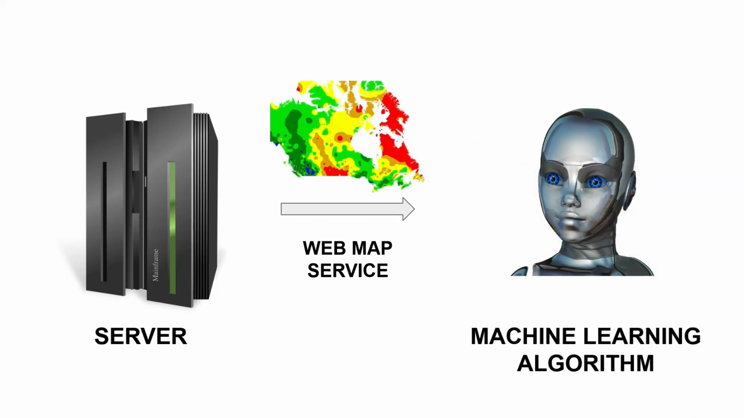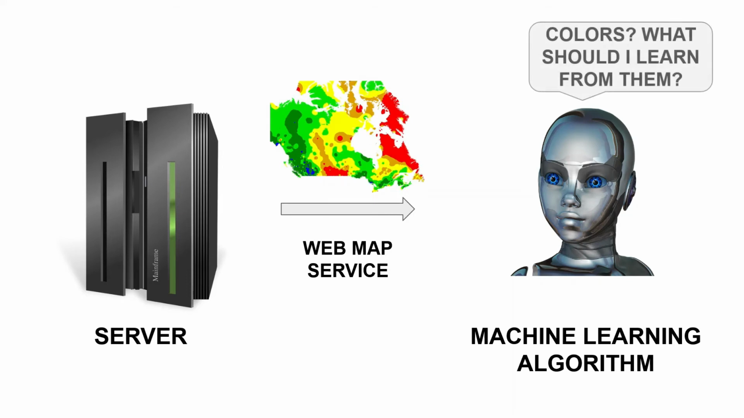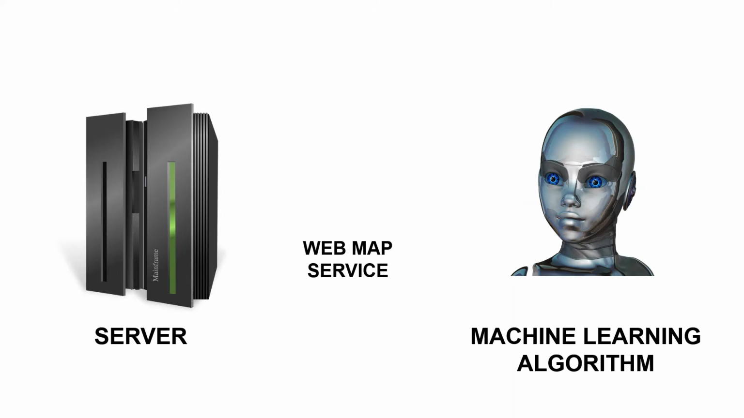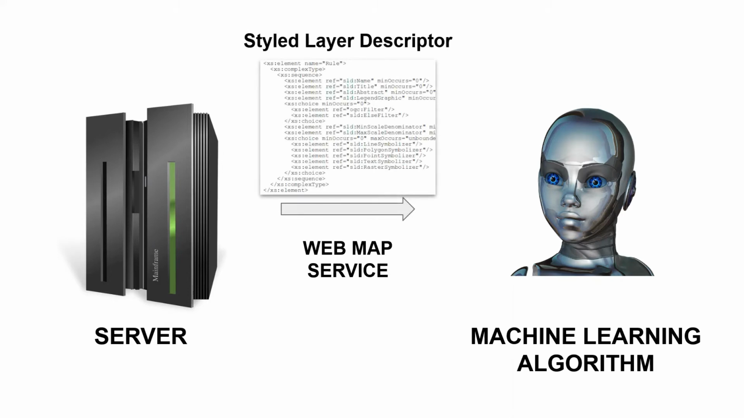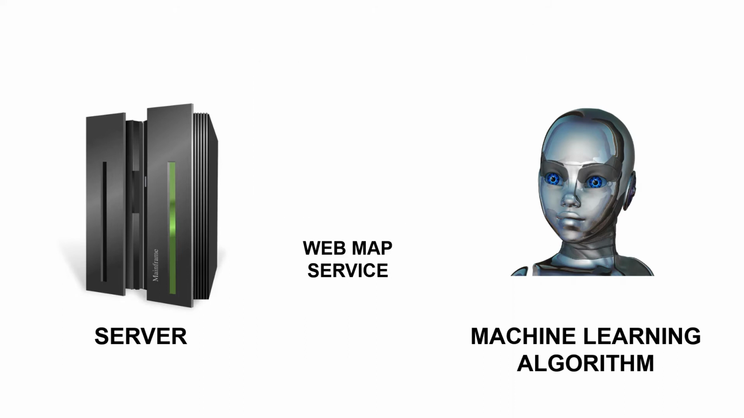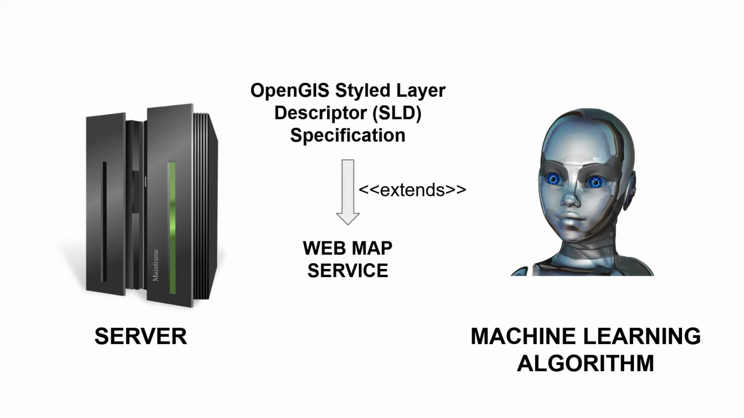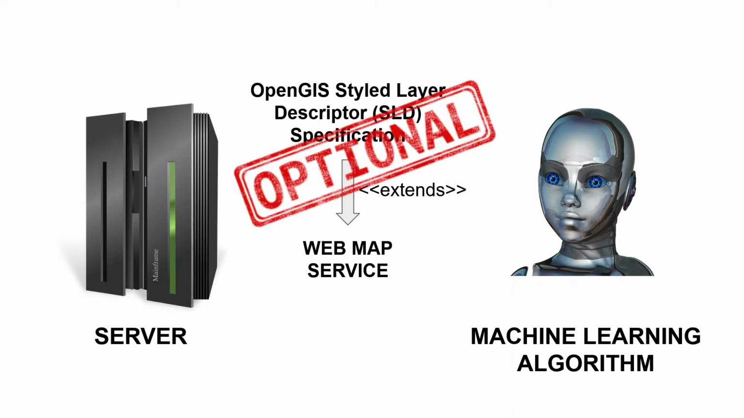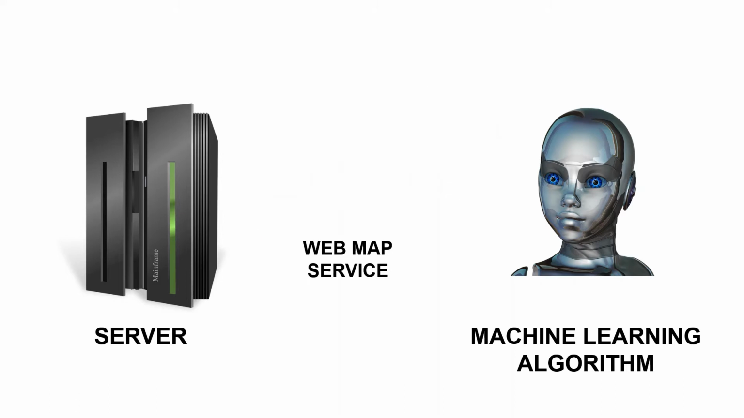This limitation can be overcome if the WMS offers a styled layer descriptor. This is an XML file encoding of the legend information in a machine-readable format and accessible using the GetStyles operation. So far so good. But here's the problem. SLD and these operations are described in the OpenGIS Styled Layer Descriptor (SLD) specification, which is an optional extension to the WMS standard. Unfortunately, being an optional extension means that not all WMS instances will implement it or will implement it fully.